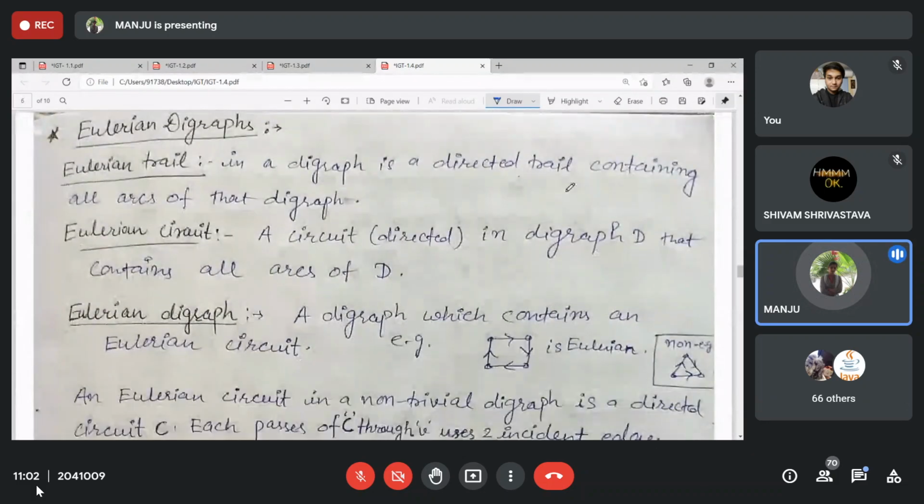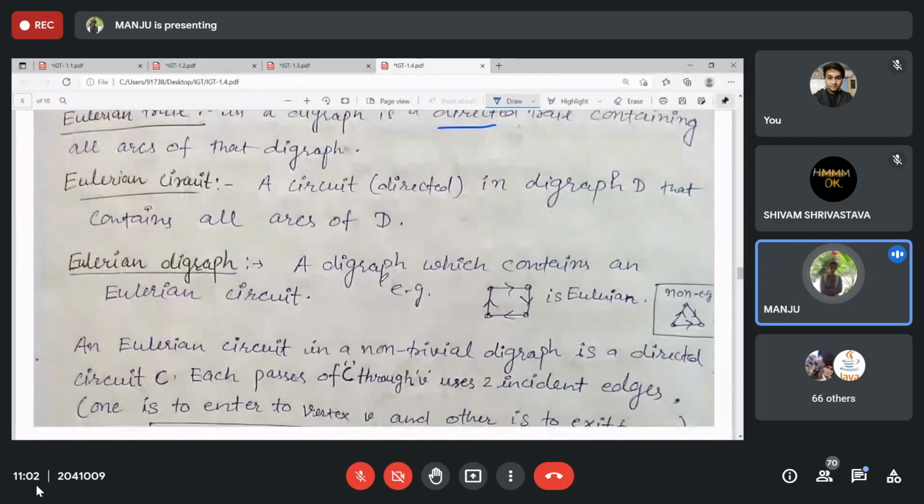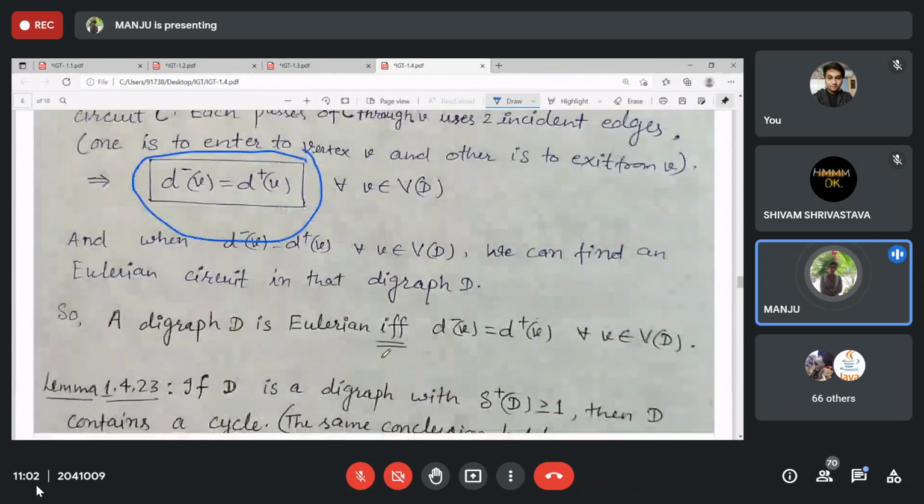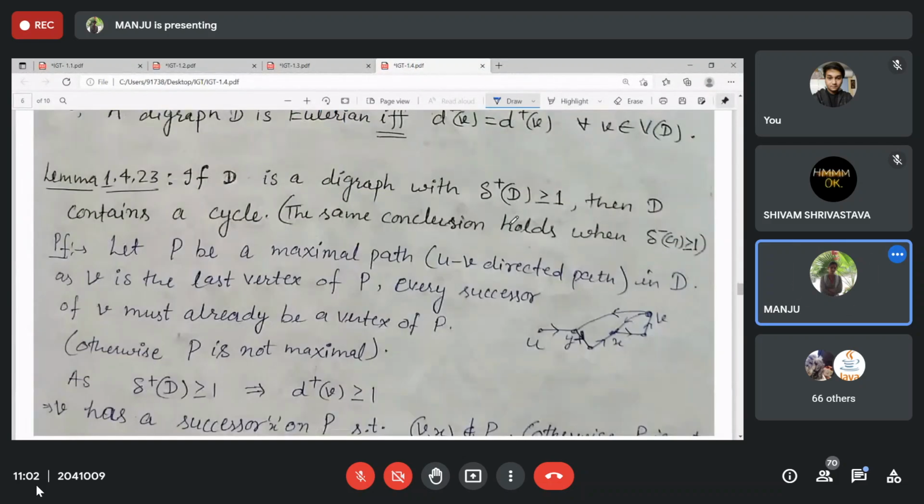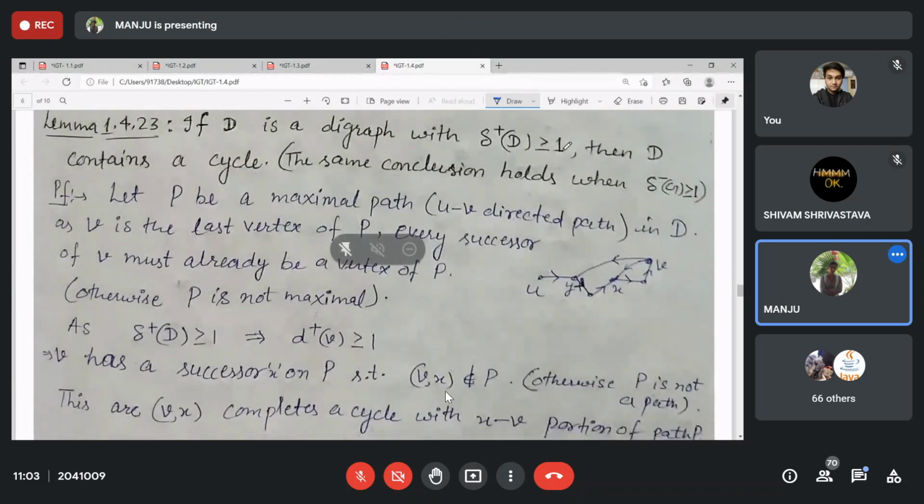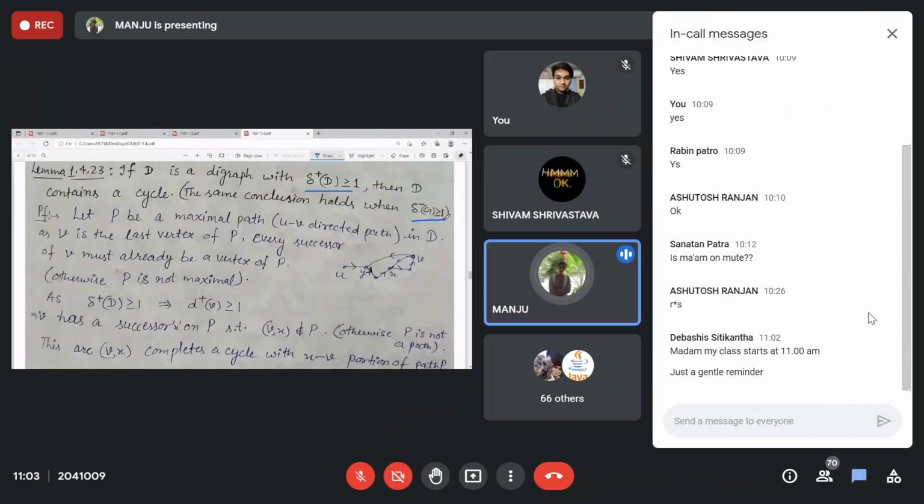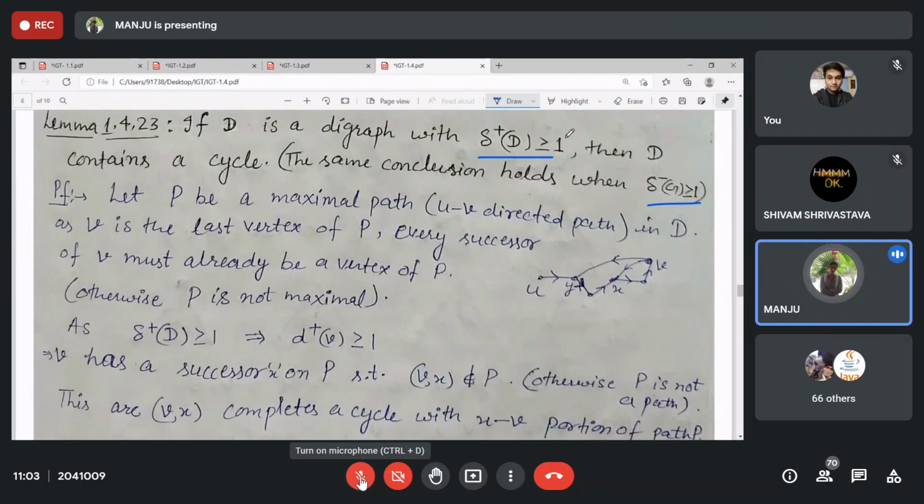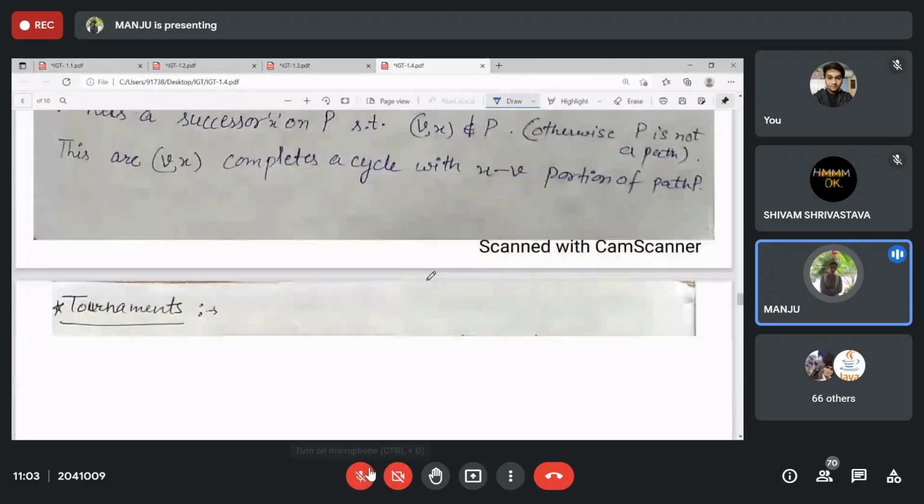Then Eulerian digraph. An Eulerian digraph has a directed Eulerian circuit, and there is one and only one condition: in degree is equal to out degree. And whenever the minimum in degree or minimum out degree is at least one, then there exists a directed cycle.